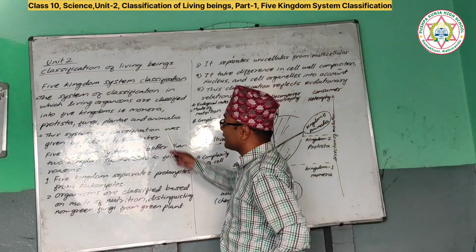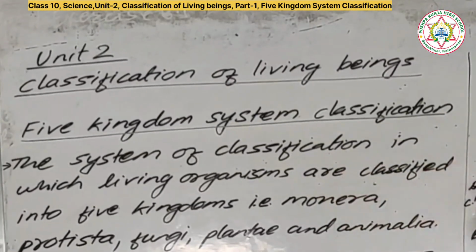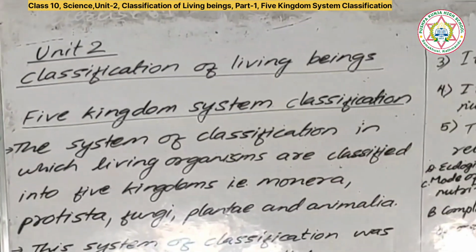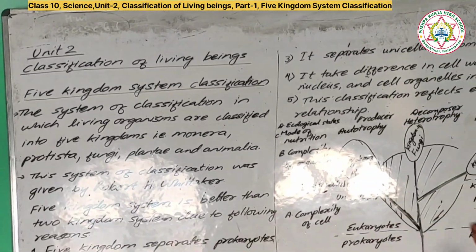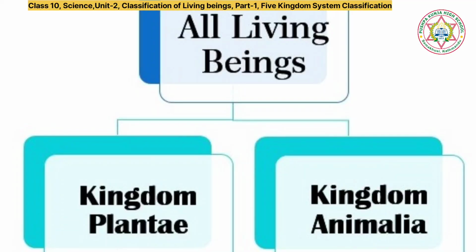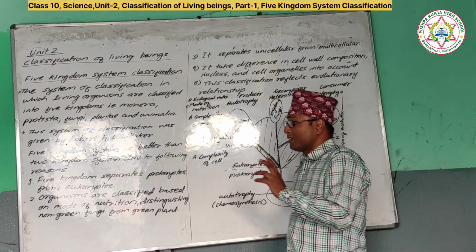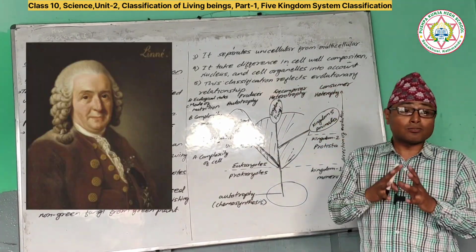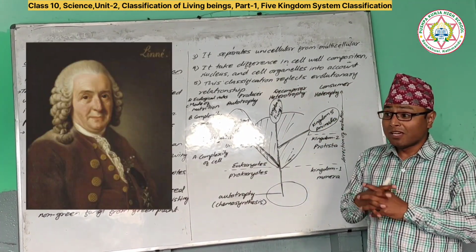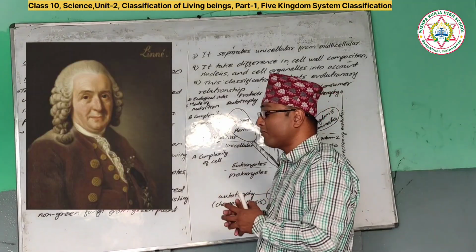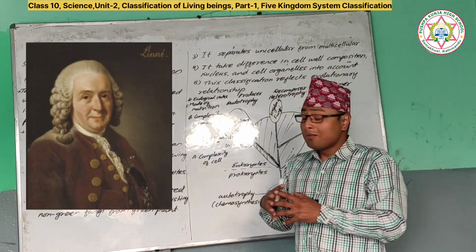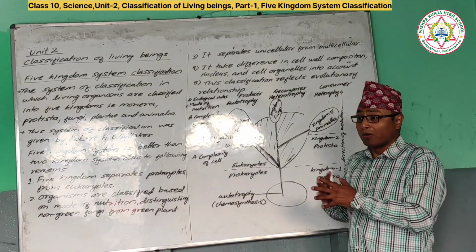Okay, we are going to start Unit 2 today, that is classification of living beings. In our lower grade, we studied the two kingdom system of classification. In the two kingdom system, living organisms are classified into only two groups, that is plant and animal. This system of classification was given by Carl Linnaeus, and he is considered the father of taxonomy.